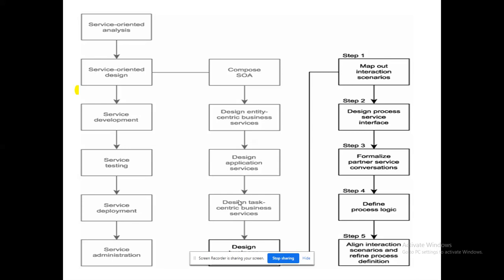There, ultimately, I will talk about any specific logic. If multiple services are there, then multiple process logics will be designed. It is completely done through my business process design. So how can I do my business process design? Using BPMN, I can model it. First, I will create lanes. How will I create lanes? However many users or actors are going to be involved, that many lanes I have to create.